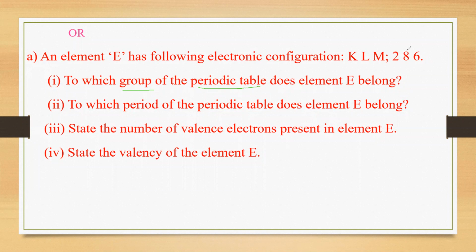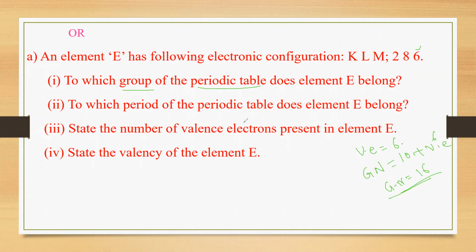Which group will it be? Here, you can see the valence electrons are 6. Do you remember the concept we studied on the previous slide? Valence electrons 6. So the group number we don't know. Group number is equal to 10 plus valence electrons, isn't it? Group number will be 16 because of 6 valence electrons. Understood? So the first answer is the 16th group.